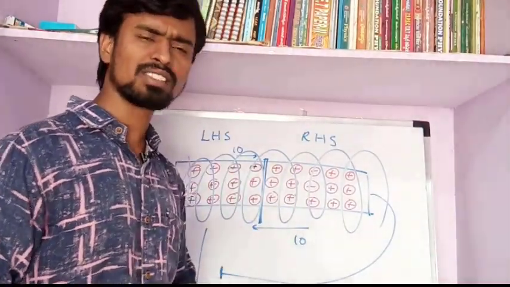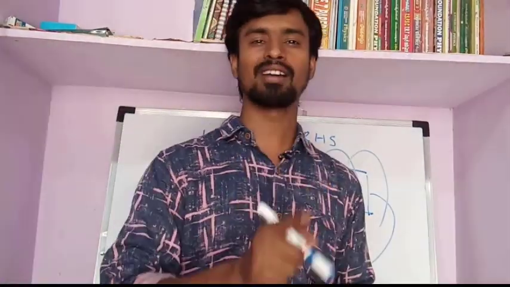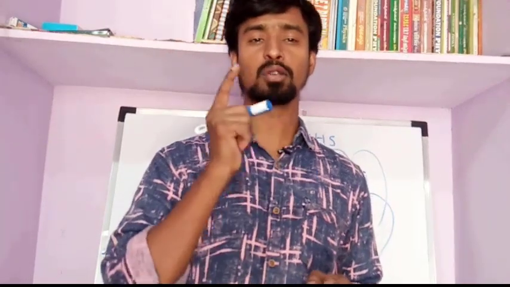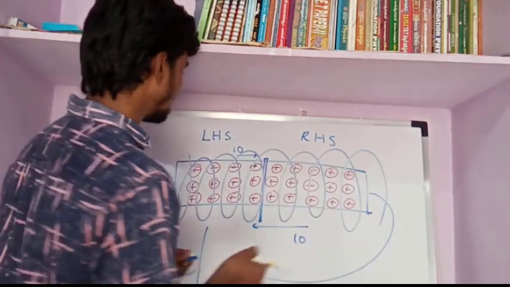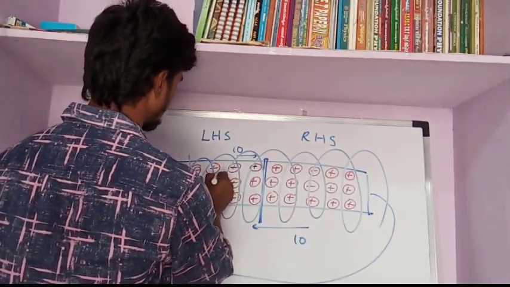The question is, what is the direction of the electric field and the direction of the electrons? The direction of the electron is always opposite to the direction of the electric field. Let's consider this is an electron which moves in this direction.